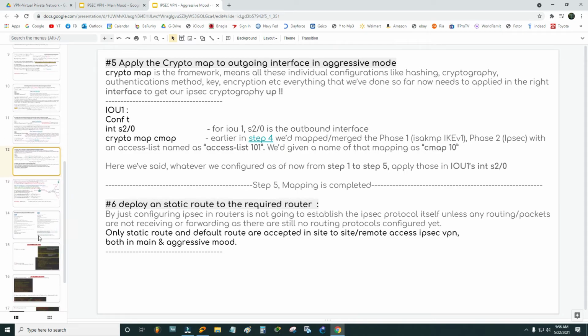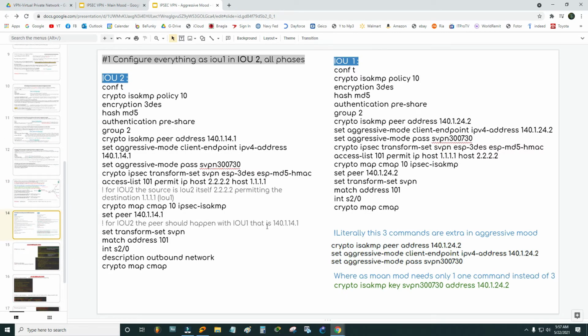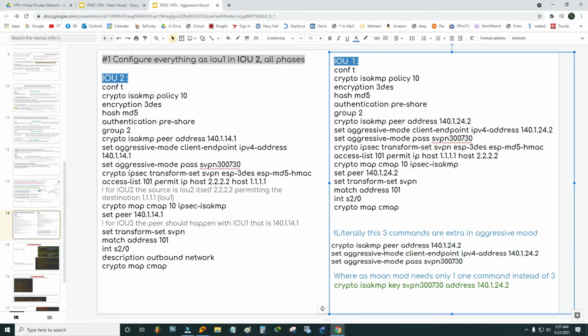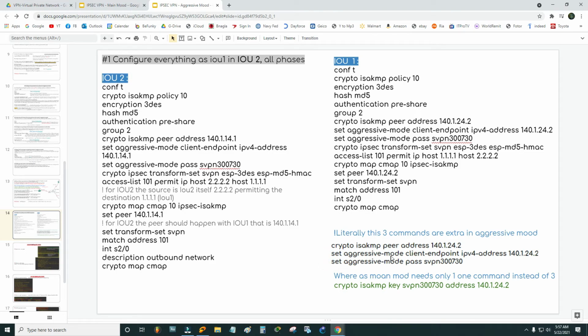I'm going to show you the complete peer configuration. Literally, these 3 commands are extra in aggressive mode. You just have to manipulate these 3 commands. Crypto ISAKMP peer address 141.24.2. We just have taken out the secret key from here, which is SVPN 300-730, and then set aggressive mode. You just have to mention which mode you want to configure. And then client endpoint address, which is this one. This is an IPv4 address. And then set aggressive mode password. The password that we have taken out from here, we have to mention here. Set aggressive mode password SVPN 300-730.